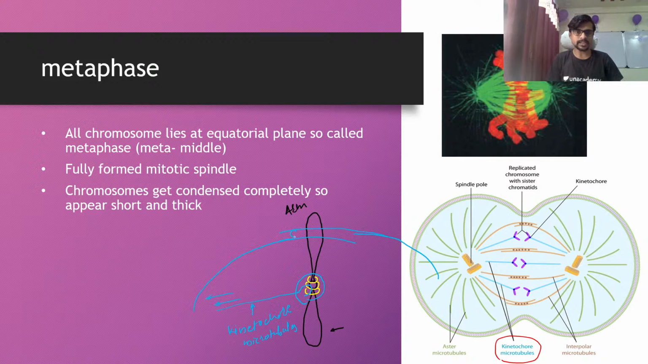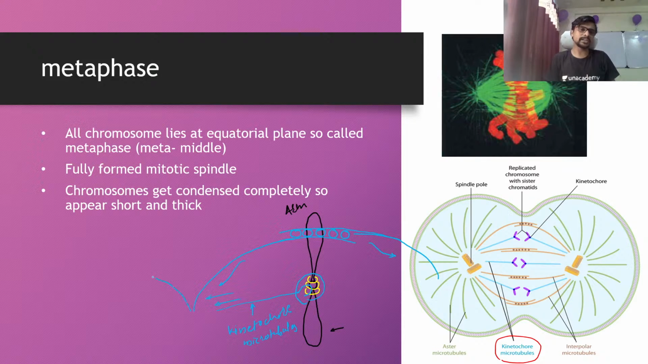There is always a motor protein between these two microtubules. This motor protein is responsible for pushing the microtubules in opposite directions. This one is pushed toward this direction and this one toward that direction. This force also adds to the segregation of the chromosome, and they start pulling the chromosomes away from each other.